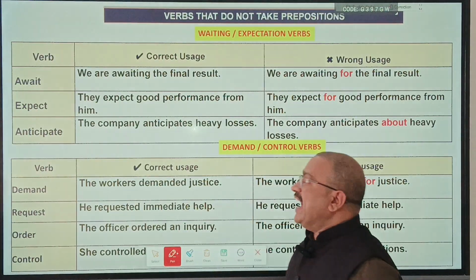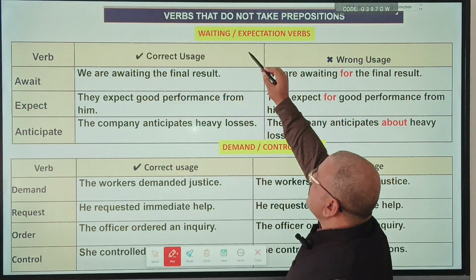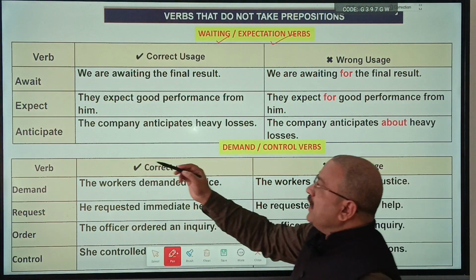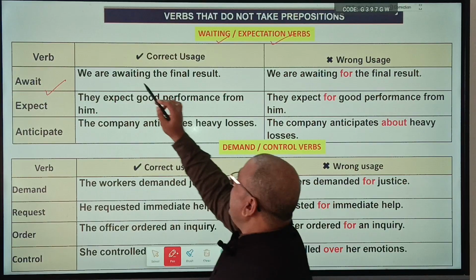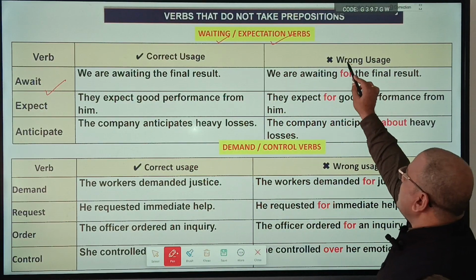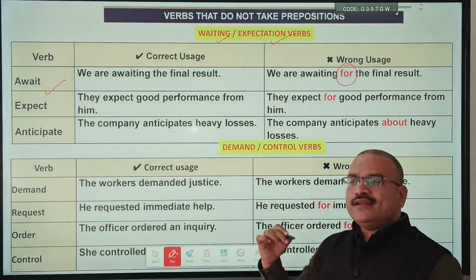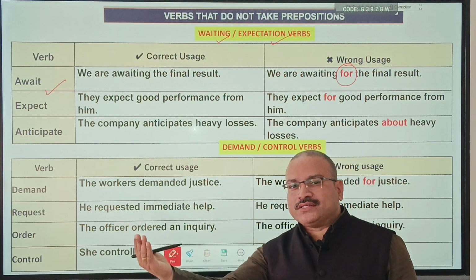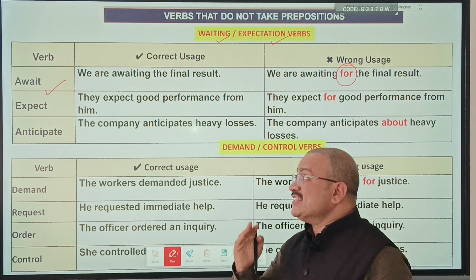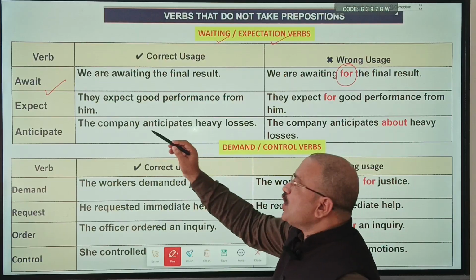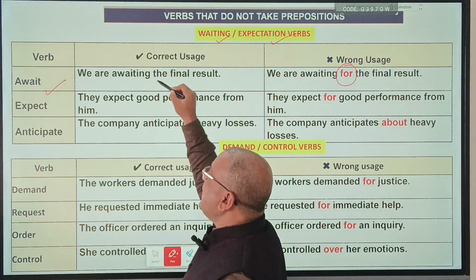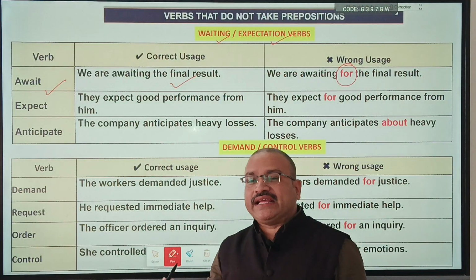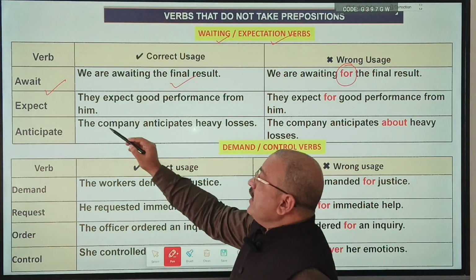Friends, now next we have verbs showing waiting or expectations. Await. "We are awaiting for the final result." The sentence sounds correct, but grammatically it is wrong. Why? Because await will not take any preposition. "We are awaiting the final result" is the right sentence.